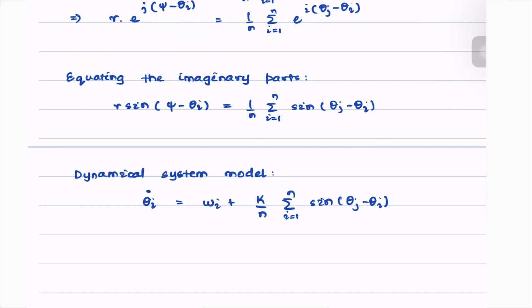So what we are left with is theta I dot is equal to omega I plus k times r sine psi minus theta I. So basically, instead of thinking that the oscillator interacts with every other oscillator in the network, we can now think that the oscillator I interacts only with some mean field, which is modeled through this term psi.